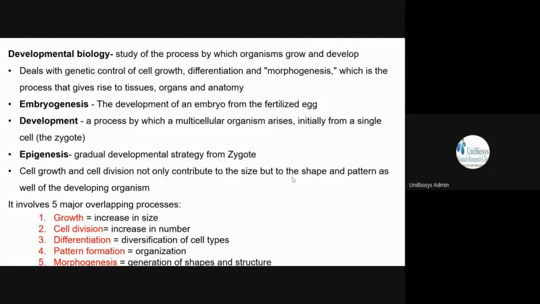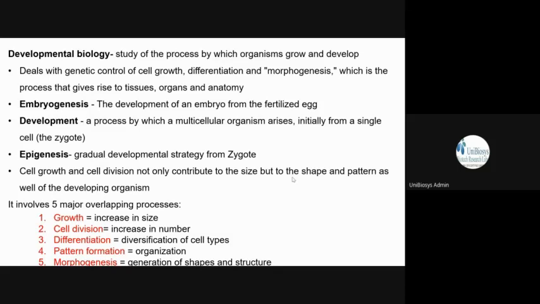As we were discussing, it's not just that one cell is increasing in size or dividing into many cells. When one cell divides into two, all the components go into the next cell also, isn't it? So two identical cells are formed, and then four identical cells, then 8 cells, and then 16 cells. Like this it is dividing.